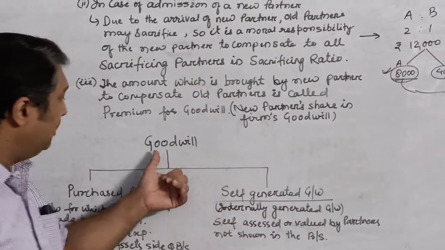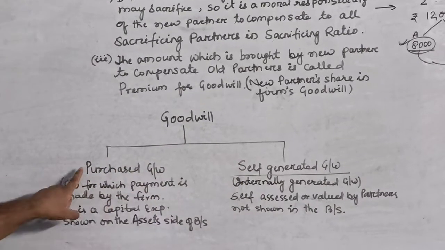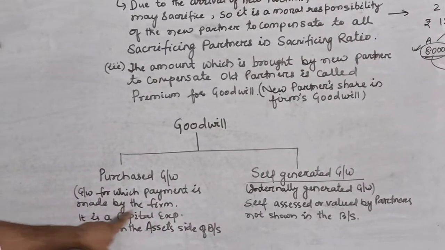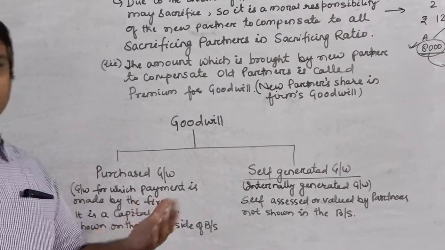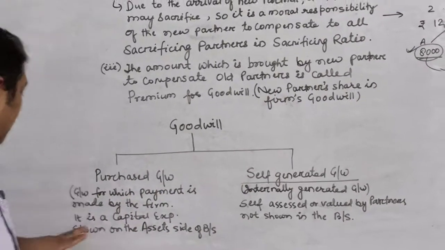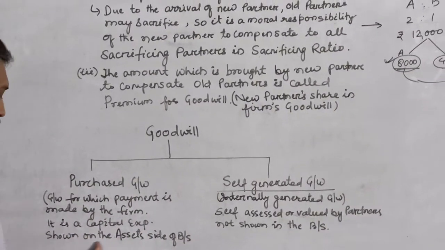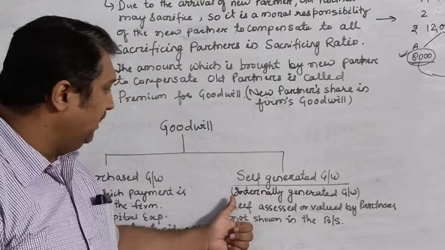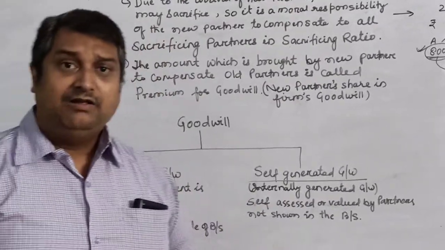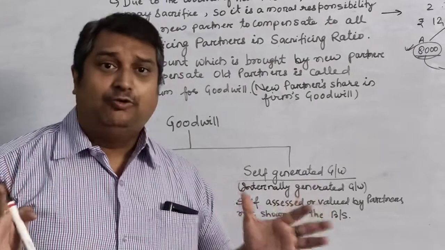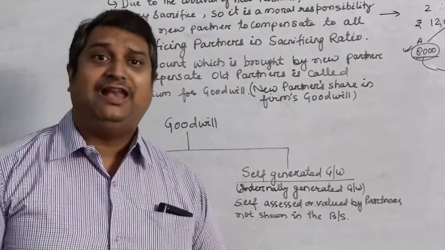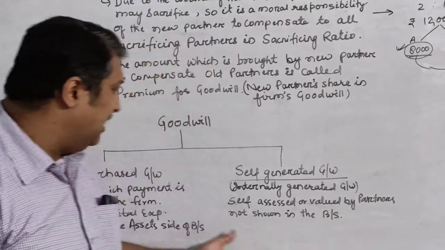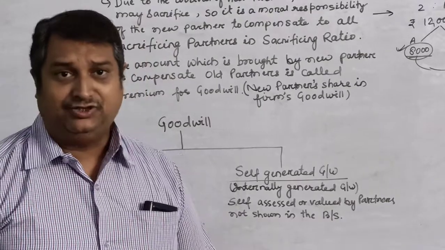If you remember, goodwill is classified into two types, purchased goodwill and self-generated goodwill. Purchased goodwill is the goodwill for which payment is made by the firm, and it takes place only at the time when the business is purchased or sold. It is a capital expenditure and that is why it is shown on the asset side of the balance sheet. Self-generated goodwill is internally generated, and it is very difficult to assess its exact value, which is why it is self-assessed or valued by partners and it is not shown in the balance sheet.